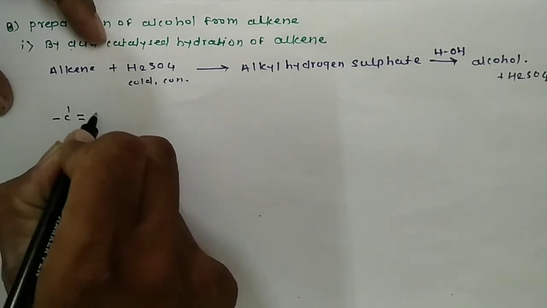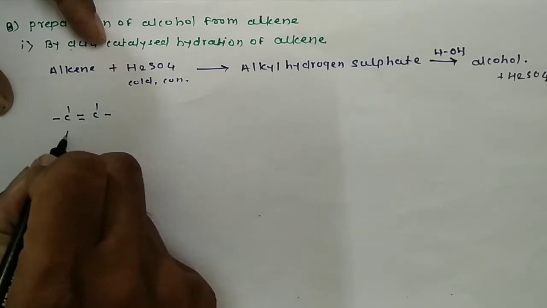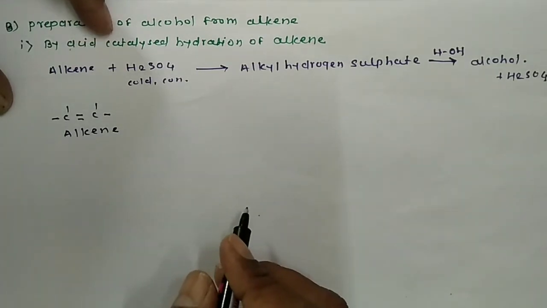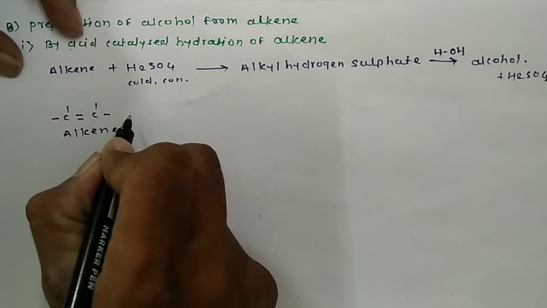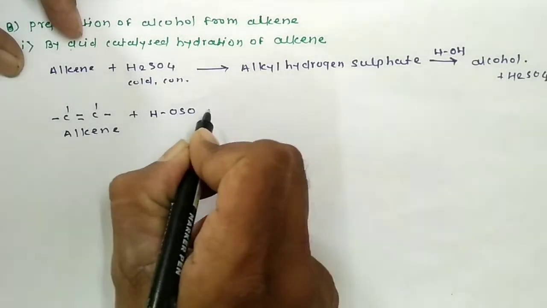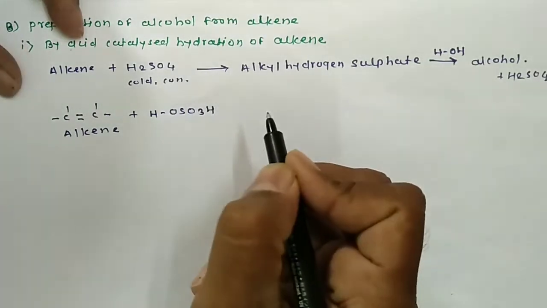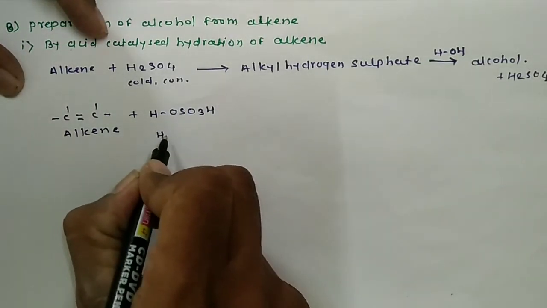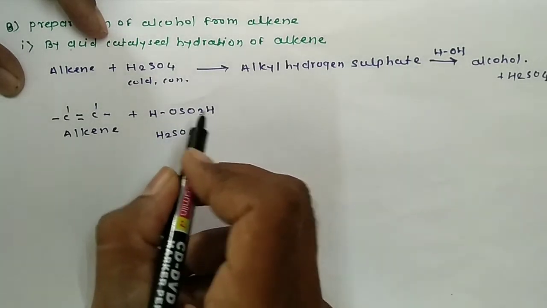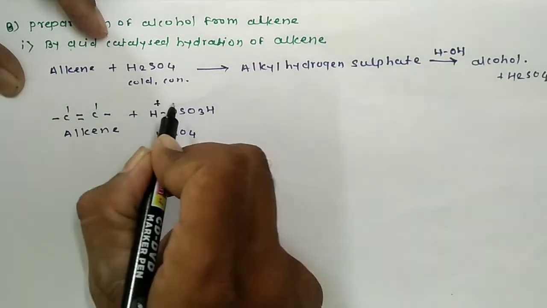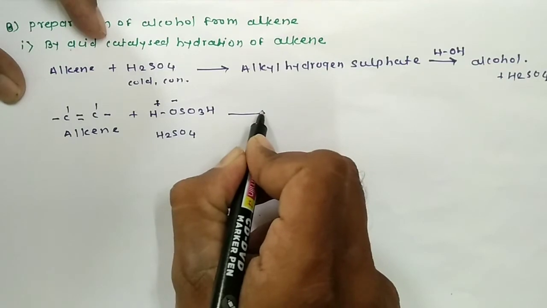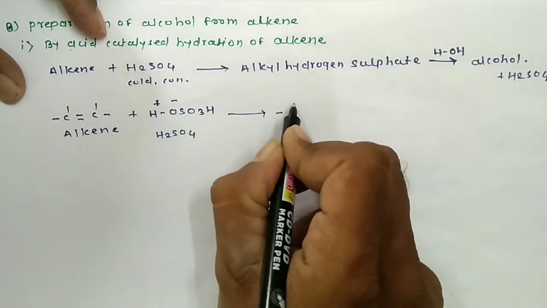We take here one alkene, the compound which contains one carbon-carbon double bond is known as alkene, and this alkene on a reaction with sulfuric acid, for our convenience we take this sulfuric acid H2SO4 as HOSO3H. So H is here plus and O is minus. So we get here the intermediate compound.